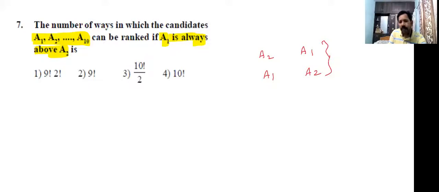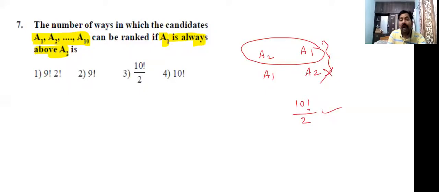So 10 members can be arranged in 10 factorial. 50-50 chances means we need this chance: A1 is always above A2. Here A2 is always above A1; this condition does not exist. So divide by 2. This is the answer: 10 factorial by 2. Or another method: out of 10 members, remove A1 and A2. So actually, how many places are there? 10 places: 3, 4, 5, 6, 7, 8, 9, 10.